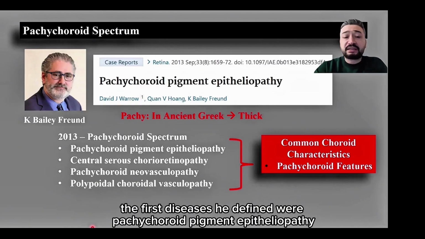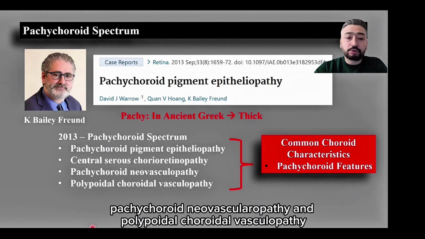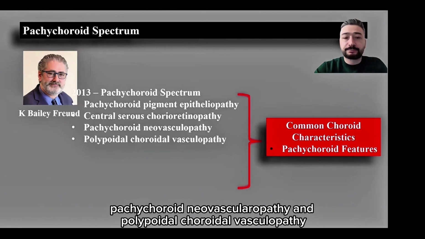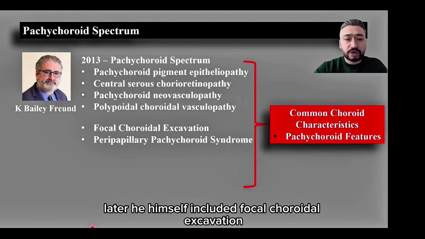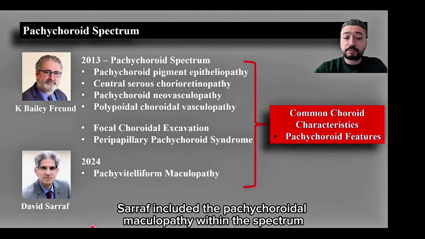The first diseases he defined were pachychoroid pigment epitheliopathy, central serous chorioretinopathy, pachychoroid neovasculopathy, and polypoidal choroidal vasculopathy. Later, he himself included focal choroidal excavation and peripapillary pachychoroid syndrome in the spectrum. Finally, Saraf included the pachyvitelliform maculopathy within the spectrum.